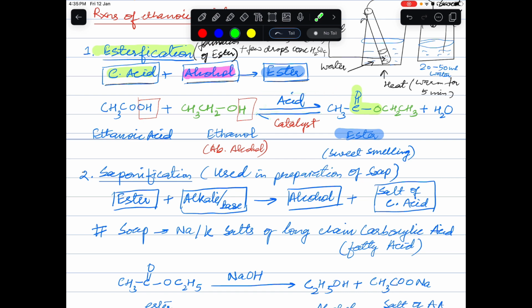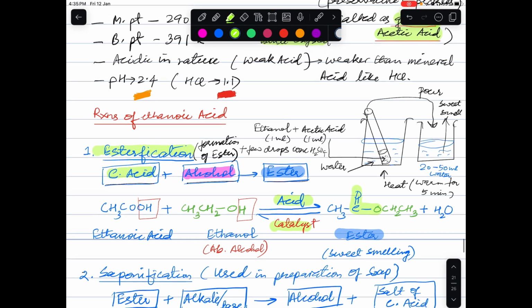Okay, so in this case we use a catalyst, and our catalyst is what? An acid, a mineral acid. So in the lab we can do this reaction. What we do here, we take a mixture of ethanol, acetic acid and a few drops of a mineral acid like sulfuric acid in a test tube, and this test tube we heat in a water bath.